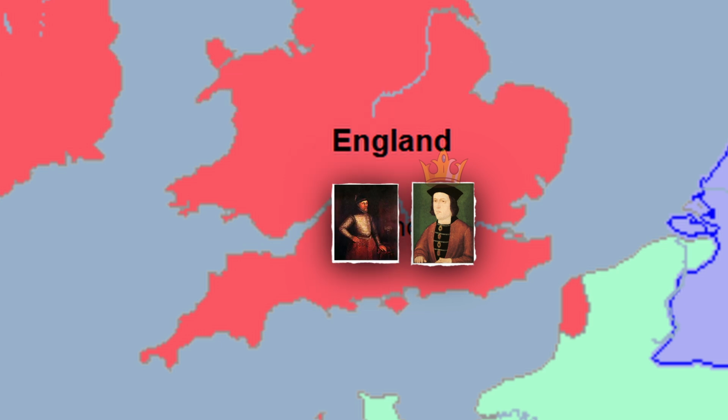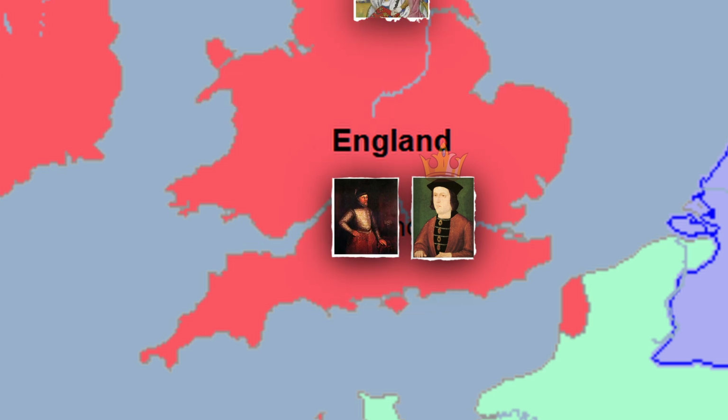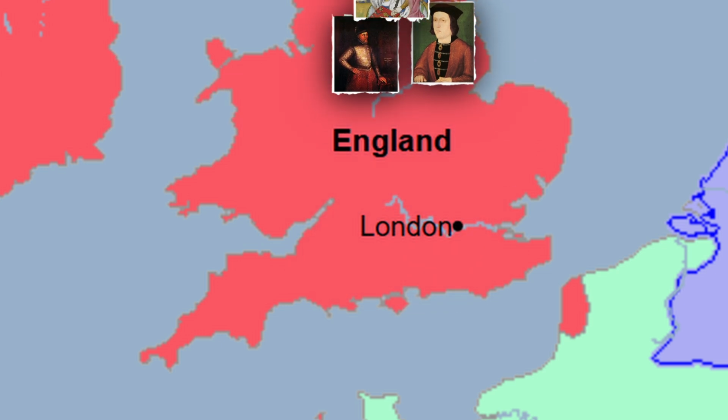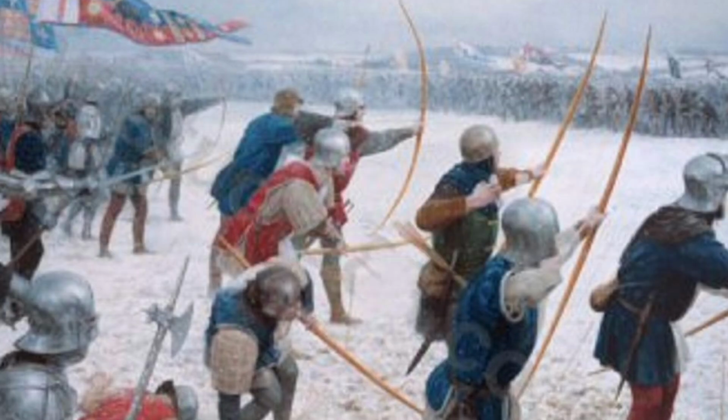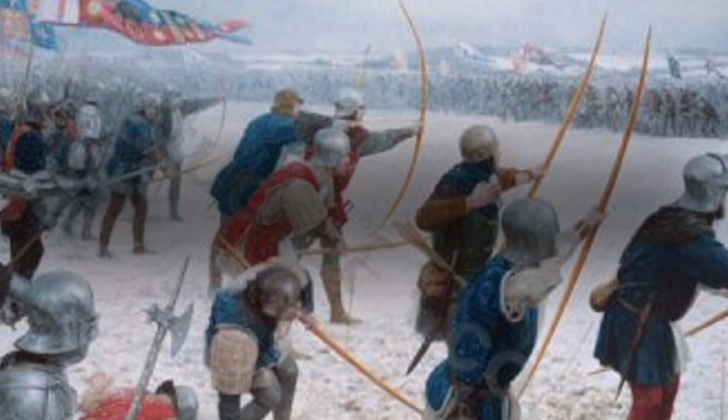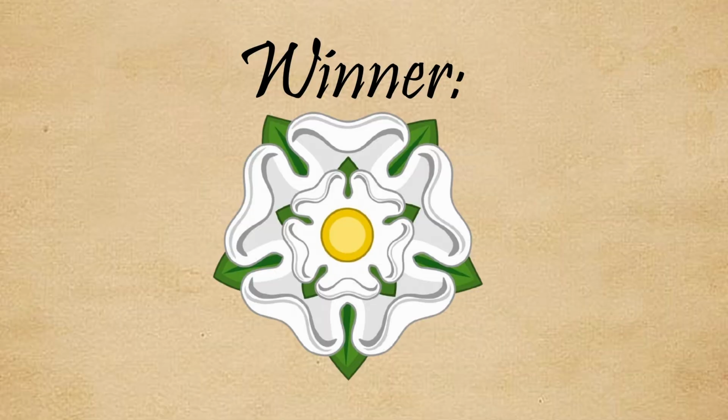Edward and Warwick then marched north, chasing Margaret's army. They met near York at the Battle of Towton on March 29, 1461. They fought in a blizzard. It became one of the bloodiest battles in English history, and the Yorkists won. It seemed the War of the Roses was finally over in a Yorkist victory.